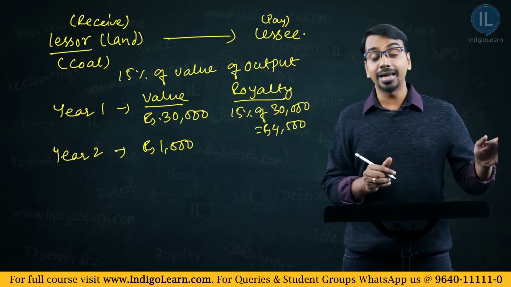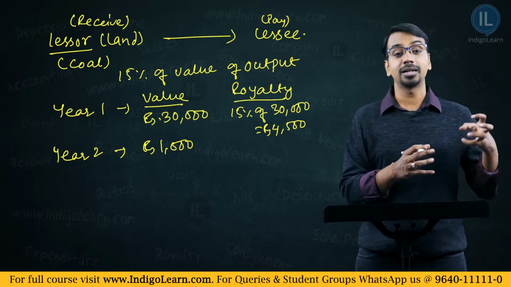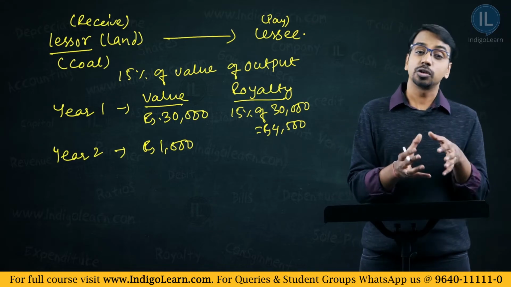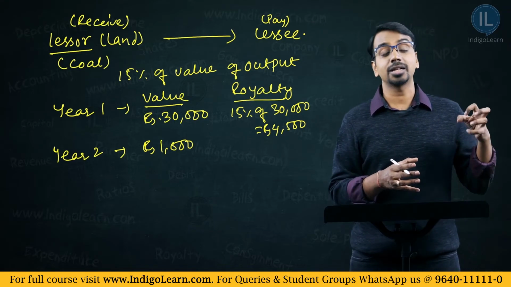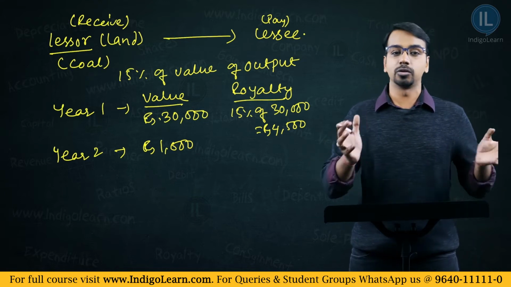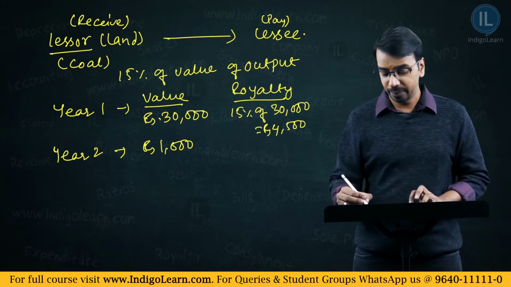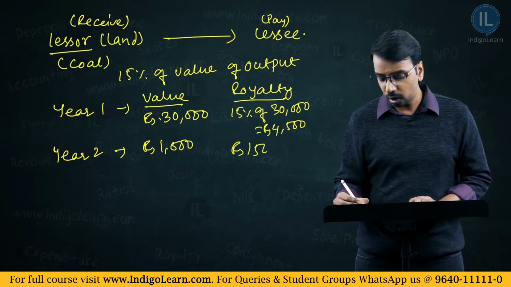In fact, Reliance in the KG6 basin, they have not been able to extract the gas that they had expected, right? So, it is possible that the extraction is very less than expected, because what is there underground, nobody knows. You can just make an estimation, right? So, in the next year it is 1,000. So, how much is royalty? The royalty is only rupees 150.